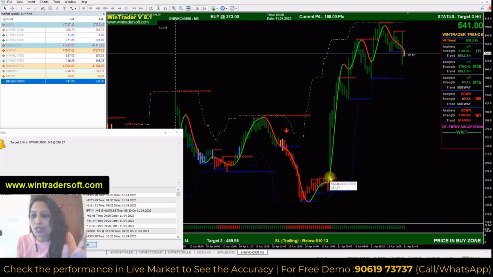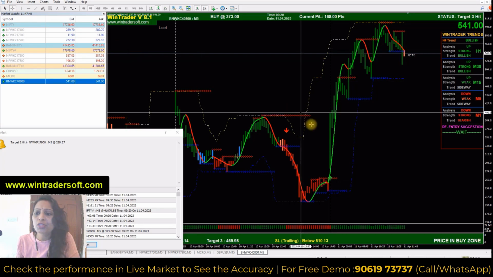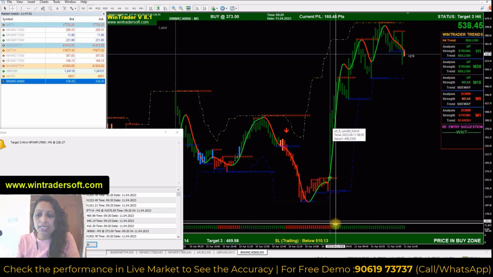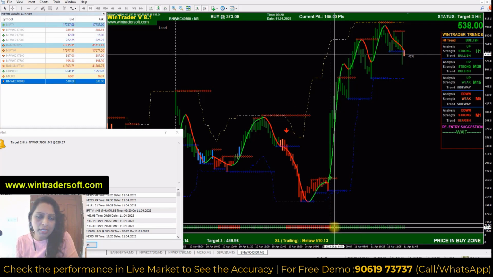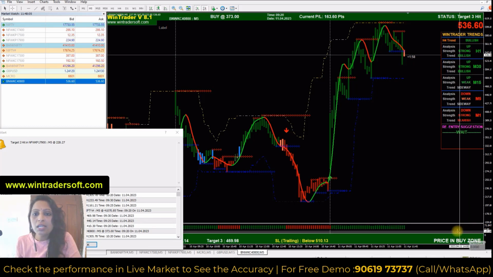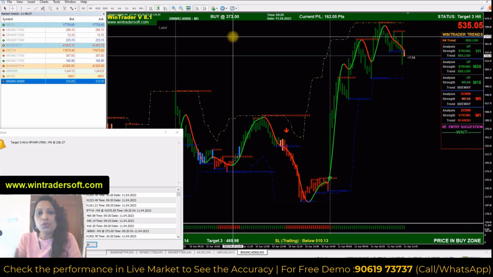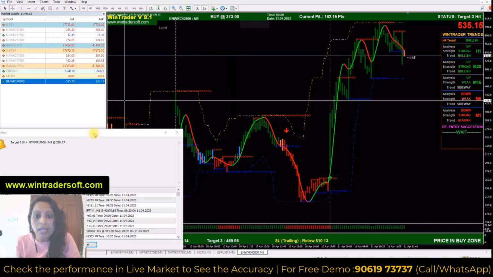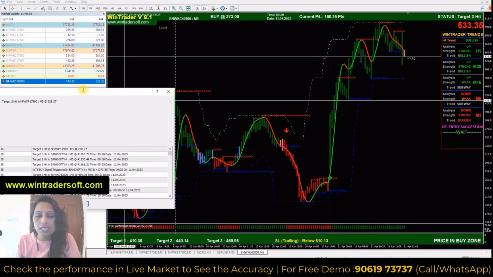Second, you have to check the confirmation. As I told, for confirmation, you enter with the second candle. Below the second candle, the bar should be in green color, and the price in the buy zone. That means if the price is in the buy zone and the bar confirmation is there, the signal is confirmed, then you can directly go for buy. In this premium chart, you can see the entry and exit in the same chart. This is the 40,800 chart, and we got a buy at 373, and at that time also the software showed the signal was confirmed.